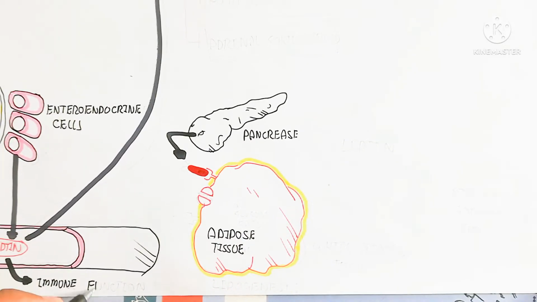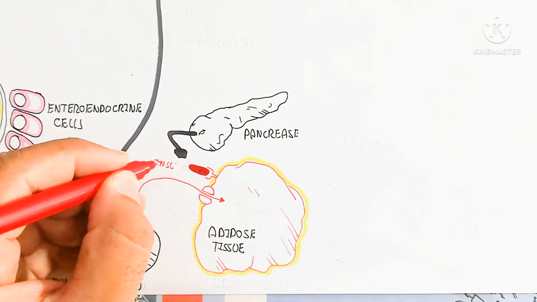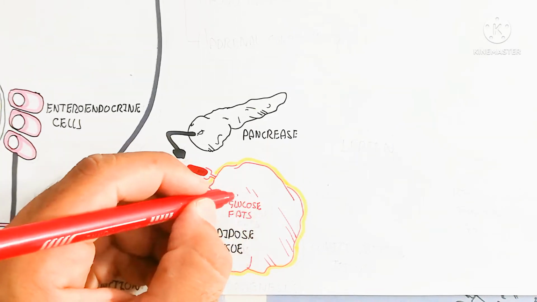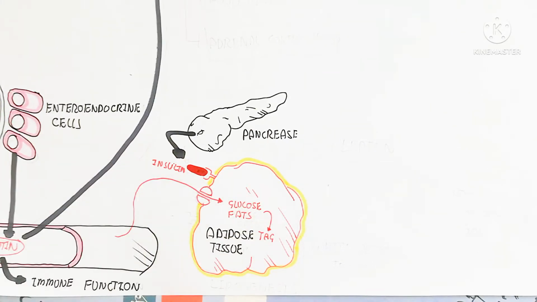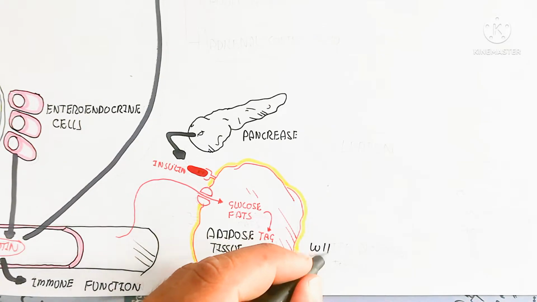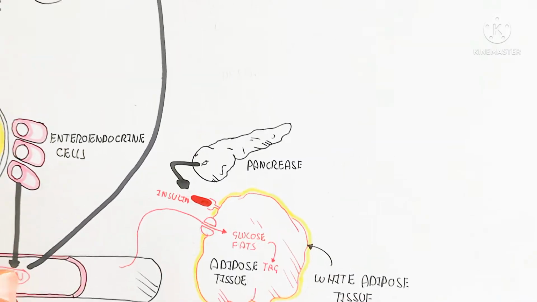It means the insulin will be released due to the leptin, and in this way the glucose enters the adipose tissue. Adipocytes will convert it into triacylglycerol as a storage of fat, and after the storage of fat the leptin will be produced in response, and leptin will target the brain.